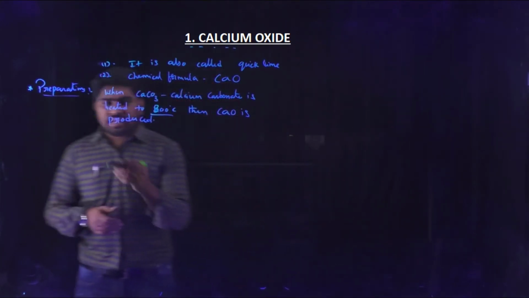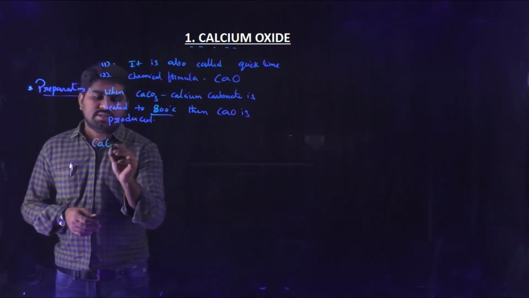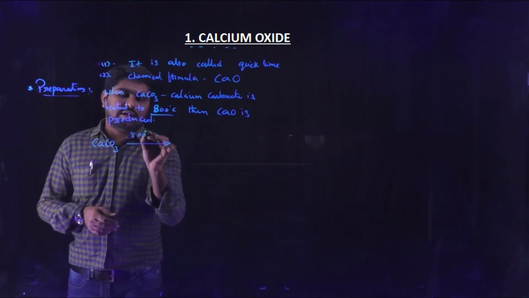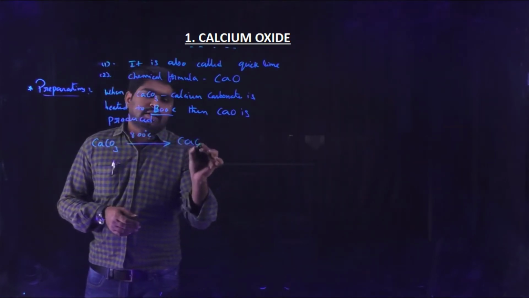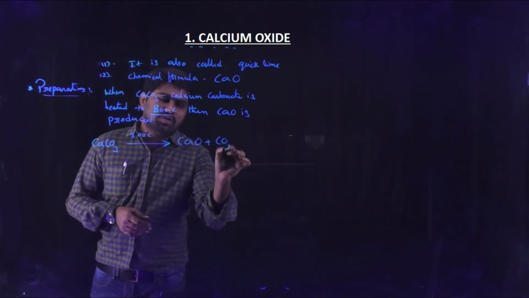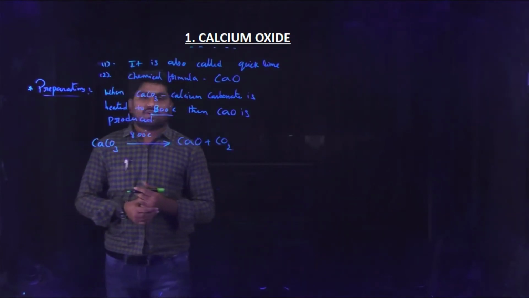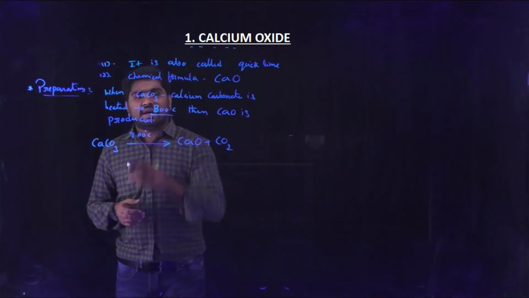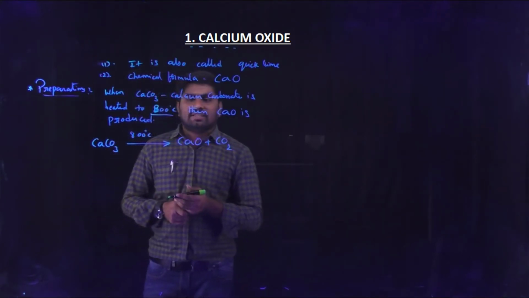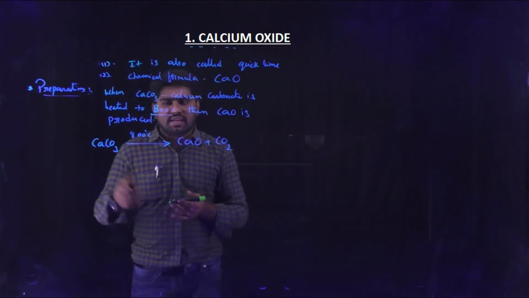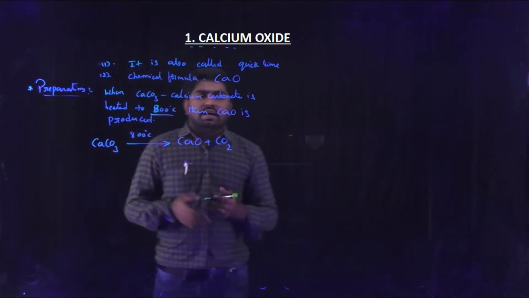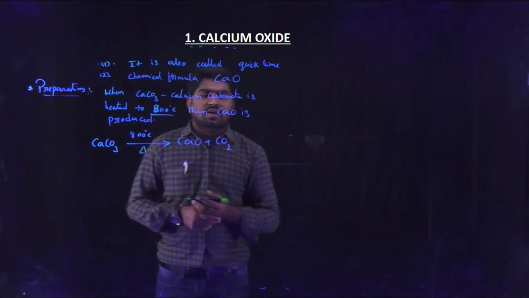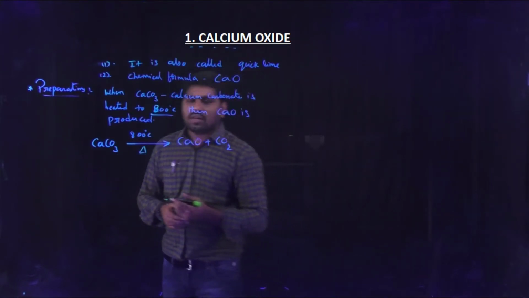I am writing the reaction here: CaCO3, on heating at 800 degrees centigrade, gives calcium oxide plus CO2. This is the heating step, and calcium oxide and CO2 are the products.